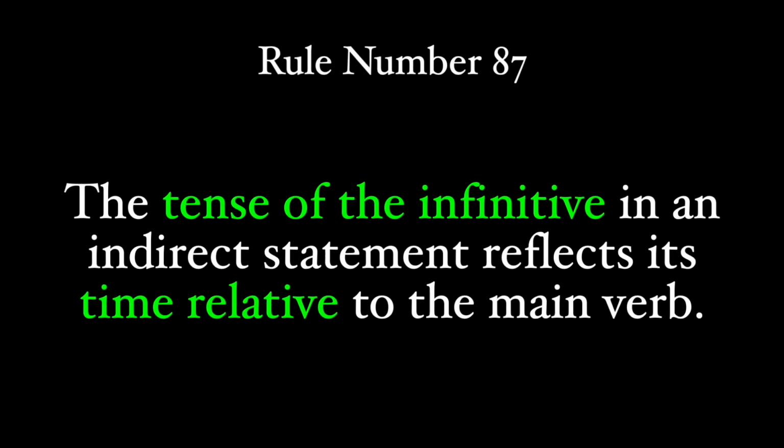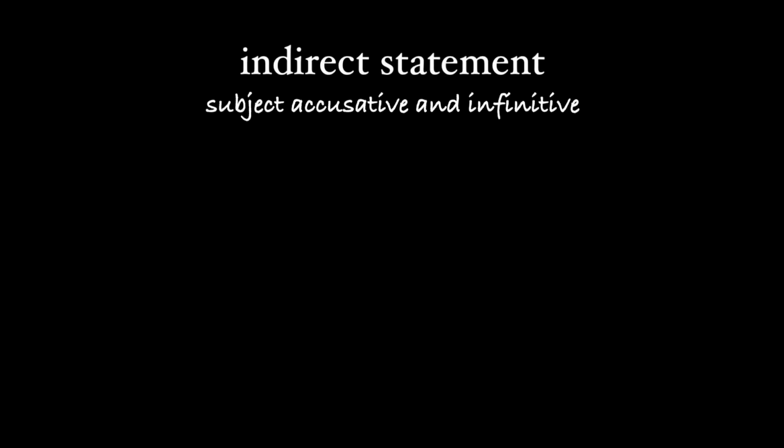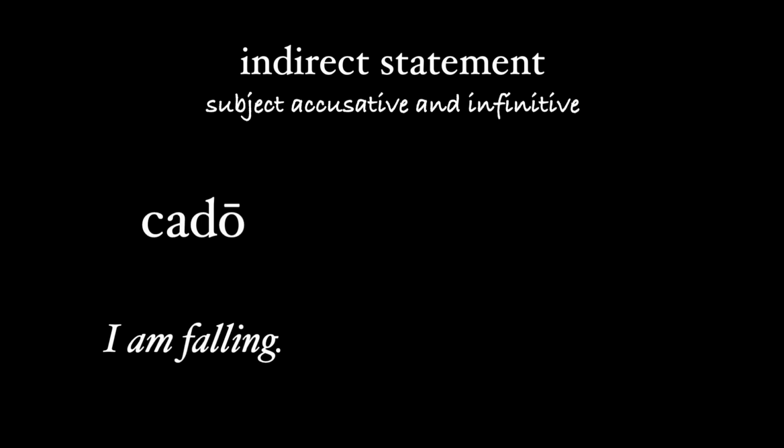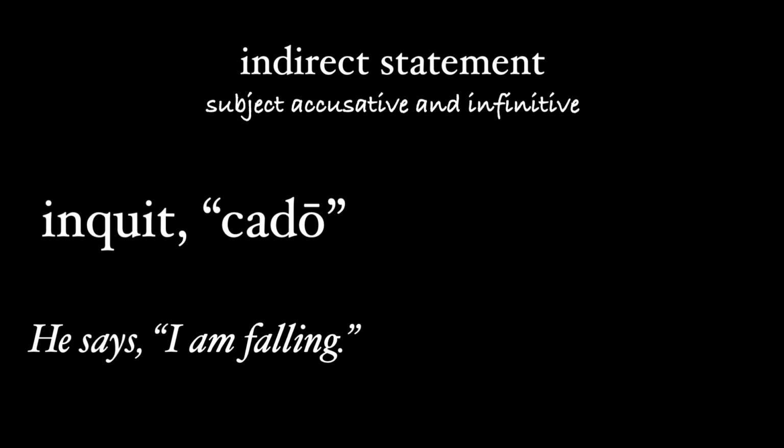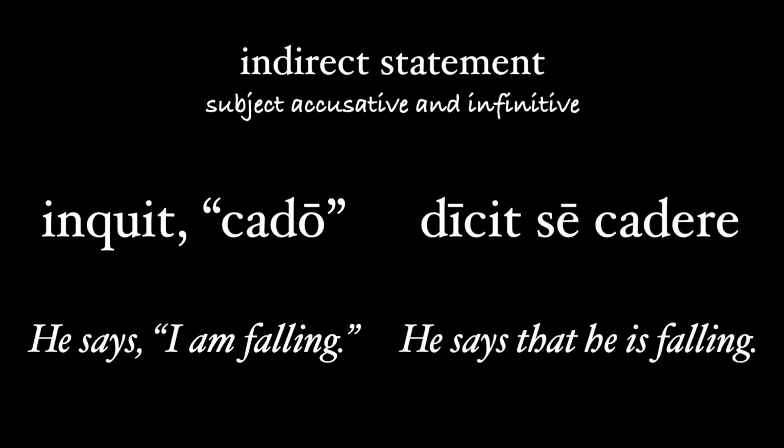Rule number 87. The tense of the infinitive in an indirect statement reflects its time relative to the main verb. In our last rule, number 86, we explored the topic of indirect statement, namely that when we are relating an action indirectly, one that is told to us, we use a subject accusative plus an infinitive. So if our direct statement is cado, I am falling, and let's put that in quotes, inquit cado, he says, quote, I am falling. To relay that indirectly without the quotation marks, we would say, dicit se cadere. He says that he is falling.